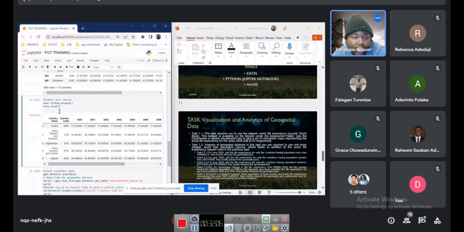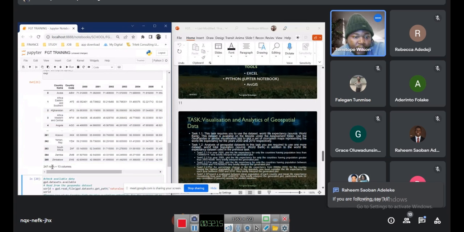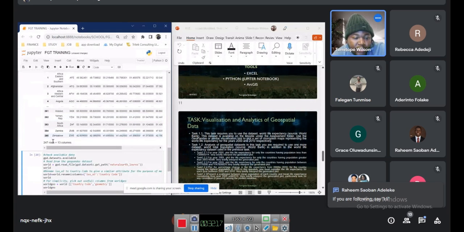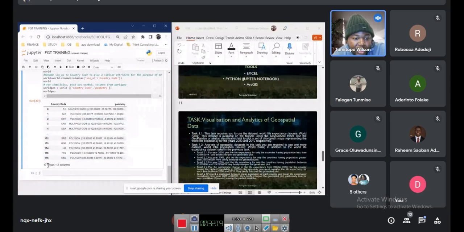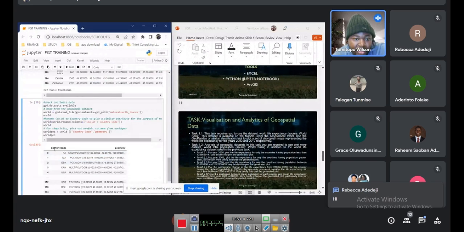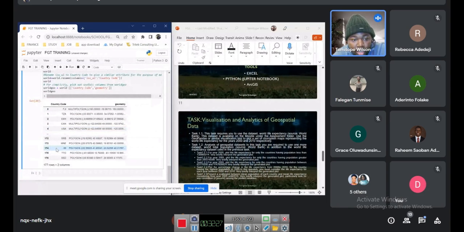So I'm just going to take this out, and then I put in life expectancy back so we can know the number of rows we are looking at. So we have 247 rows now, and then I have 177 longitude and latitude. So this is still under data cleaning, which means if I combine this data, there will be some rows that would not have geographic location, which means those rows I need to take them out again.